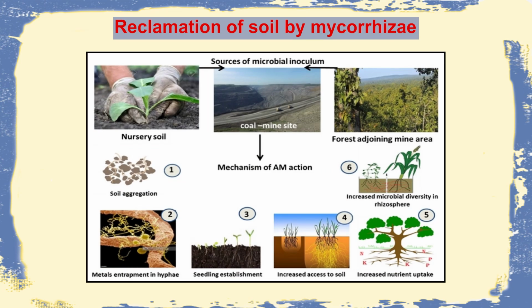Whenever there is mycorrhizal association, that will bring about soil aggregation, and there will be metal trapped by the hyphae, and these metals may include nourishment, and the seedlings will grow faster, and there will be more access to nourishment, and the plant will be bigger in no time. And thereby, by using this principle, a coal mine site which is a degraded soil can be converted to dense forest, as it is shown here in this particular slide.